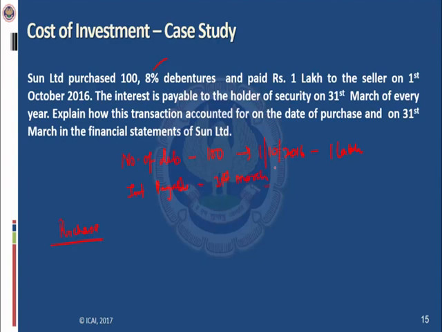So we are assuming the face value is, let's say, 1,000 rupees. So the purchase price is 1,000 rupees. So 100 multiplied by 1000 is 1 lakh, and interest per annum will be 8%. So on 1 lakh, interest will be 8000. So 8000 is for the full year. Then for 6 months it is 4000. So it means the entity, the Sun Limited, has paid 4000 to the seller on account of accrued interest.